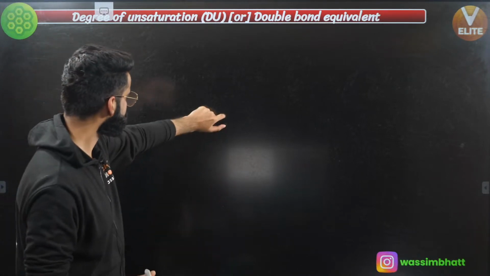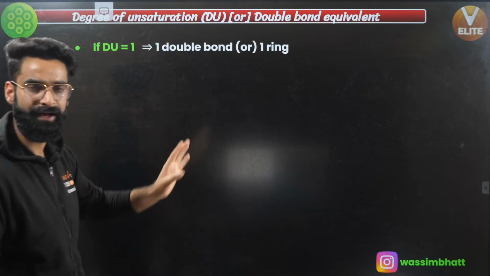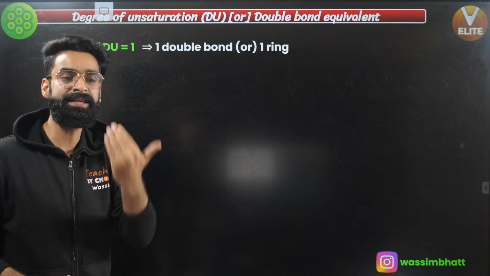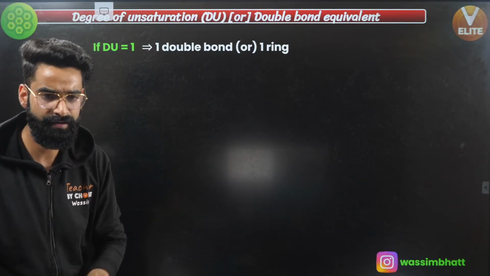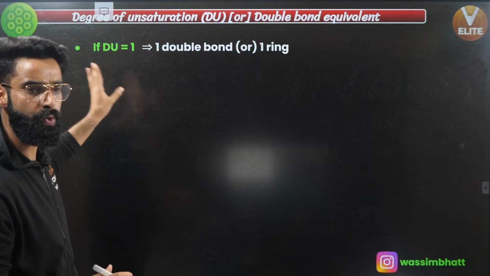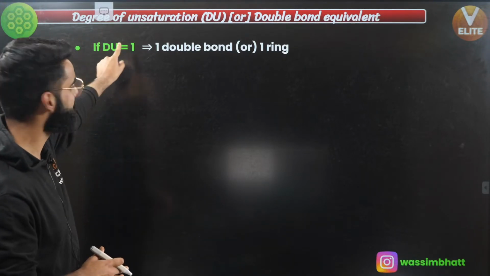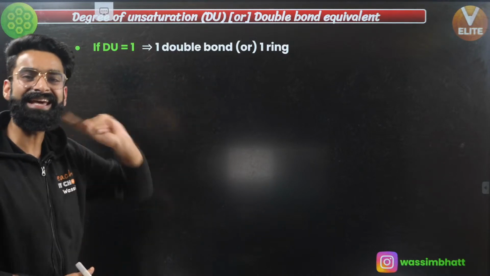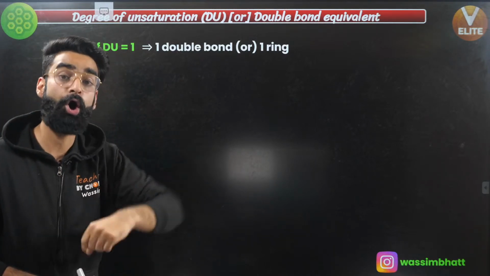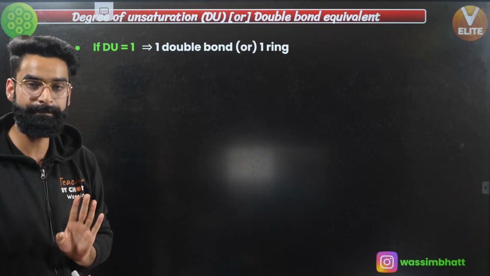For example, understand all this in detail. First of all, after a few minutes, I'll be telling you how to calculate degree of unsaturation. First thing, you should know the significance of this degree of unsaturation. If degree of unsaturation DU comes out to be 1, that means there can be either one double bond or one ring in the molecule.